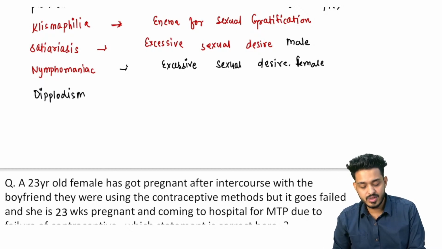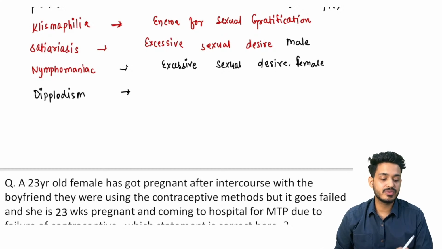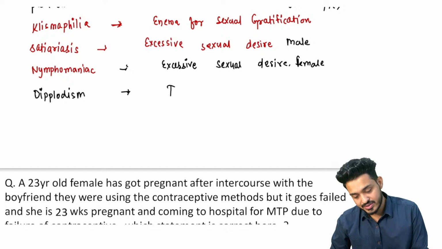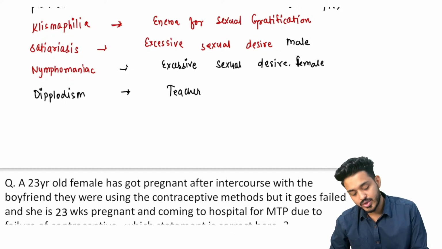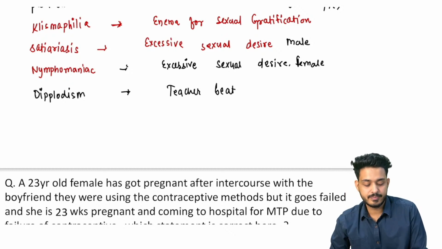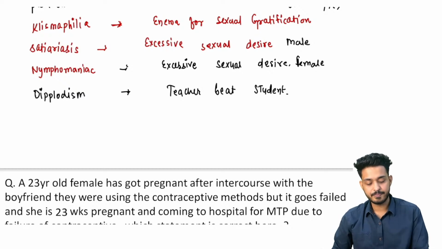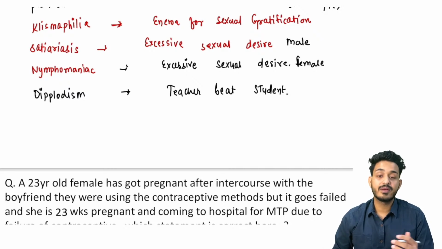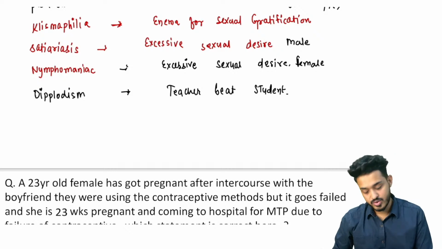Here the teacher will beat the student. The teacher will beat the student to gain the sexual gratification. यहाँ पर क्या होगा? Teacher is going to beat the student, right? Then we are having pedophilia, as well as gerontophilia.